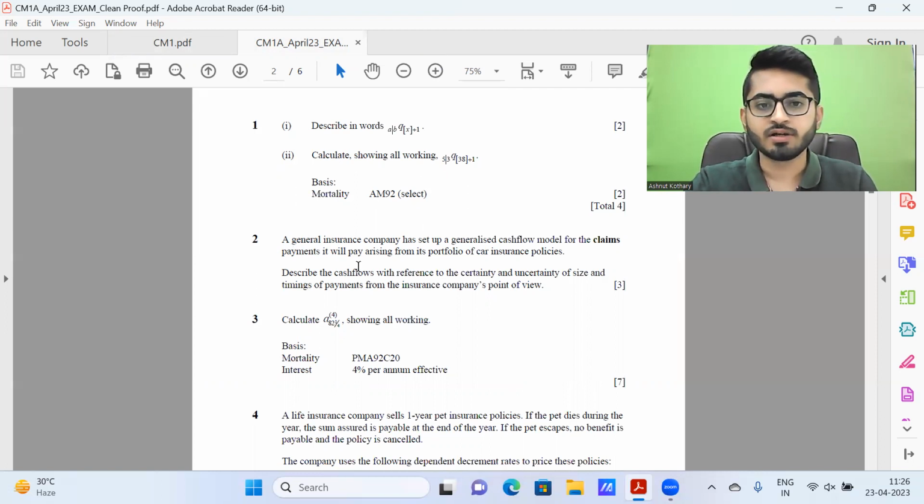Question 2. A general insurance company has set up a generalized cash flow model for the claims payment it will pay arising from its portfolio of car insurance policies. Describe the cash flows with reference to the certainty and uncertainty of size. So if I talk about a car insurance policy, there's something called own damage or body damage. There is something called third party liability. The cash flow size could be very uncertain, especially for the liability part of claim. These could be very high or there could be large variability.